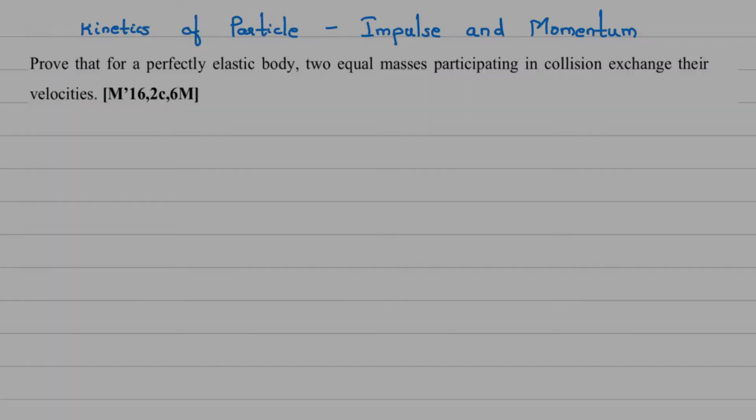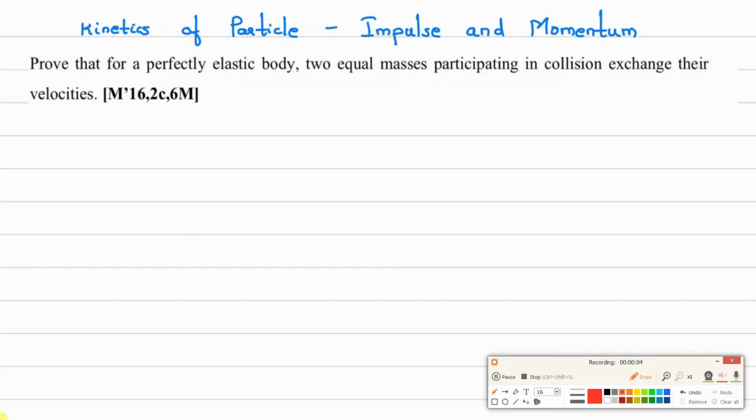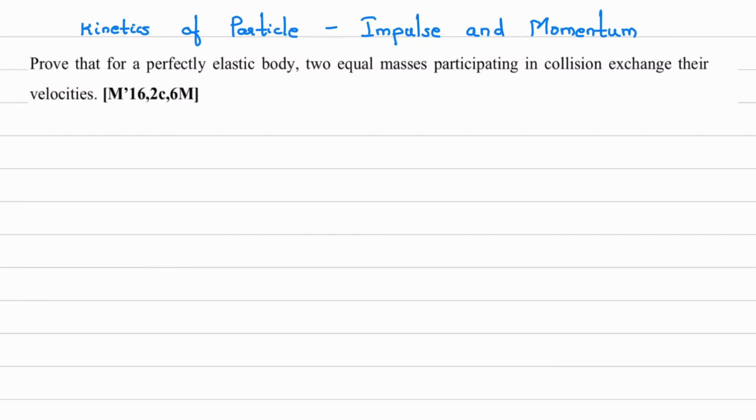Okay, now we have seen the concepts of impulse and momentum principle. We have seen collision, different types of collision, direct central impact, oblique central impact, then force into time, which is impulse. If force is not constant, it is variable, then impulse is the integral from t1 to t2 of F dt. Based on these concepts, we will be solving a few numericals.